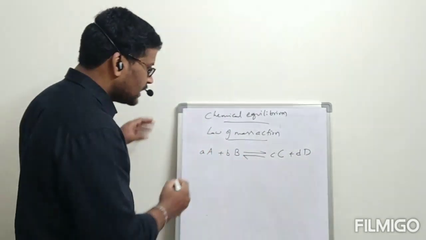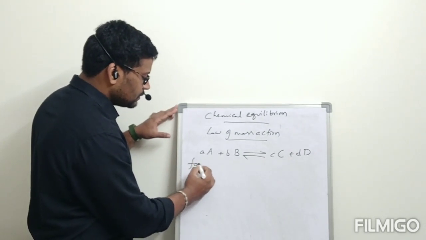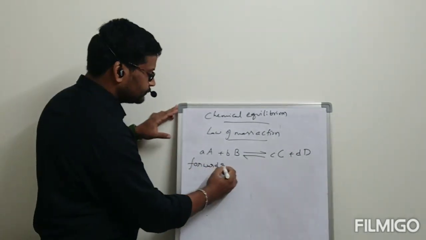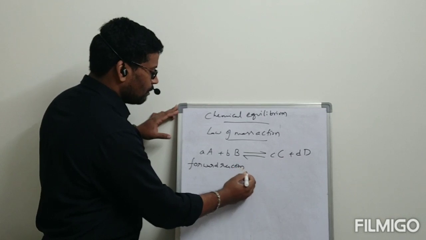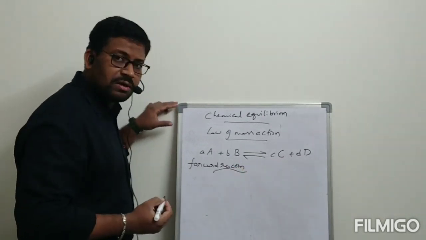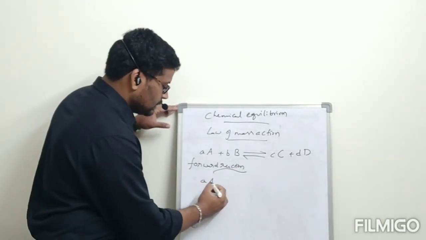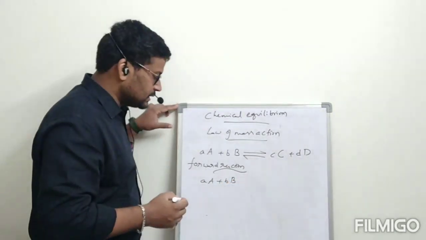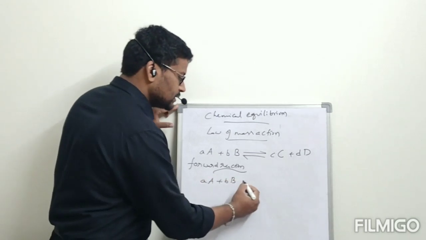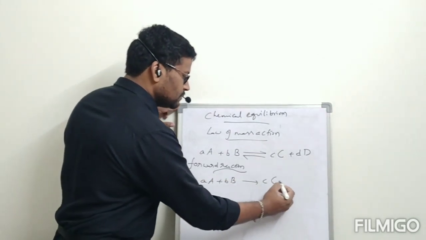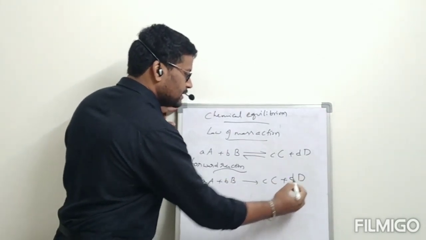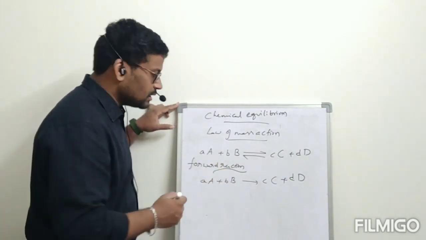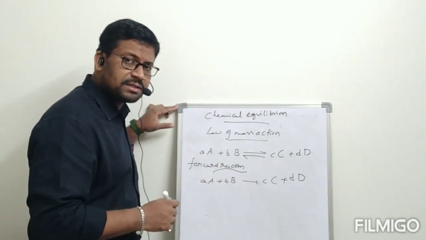Now I am considering forward reaction only: small a capital A plus small b capital B giving rise to small c capital C plus small d capital D. This is forward reaction. Apply rate equation.